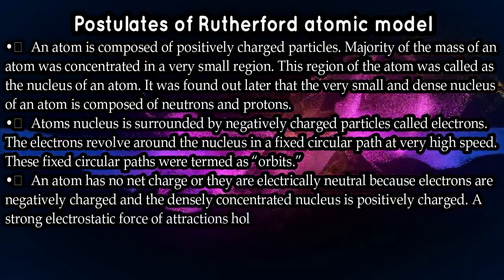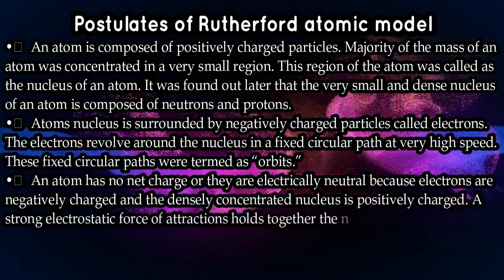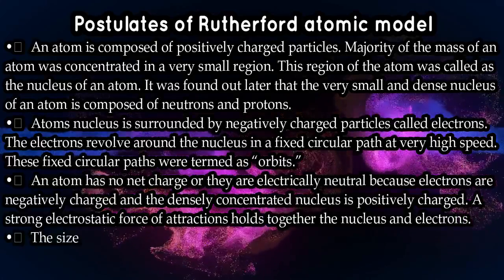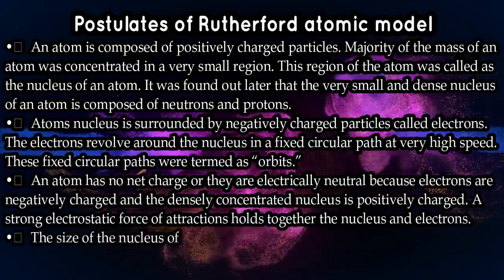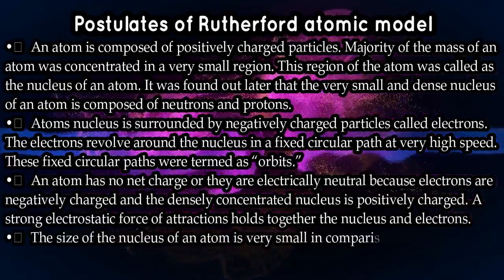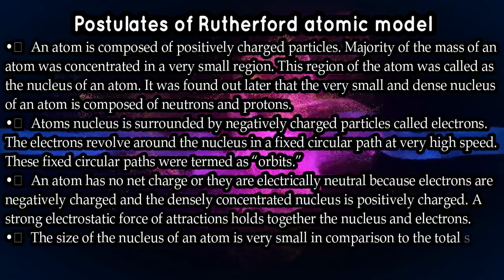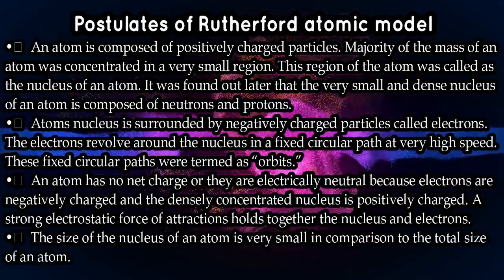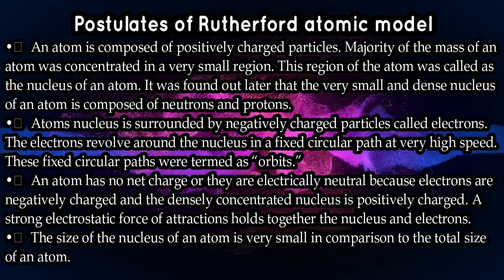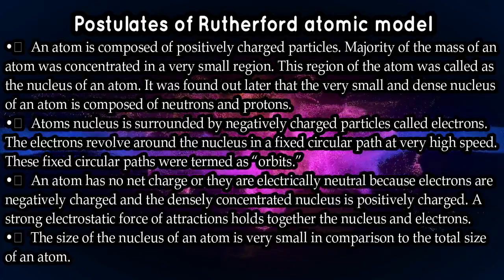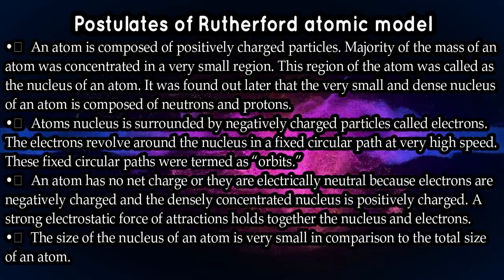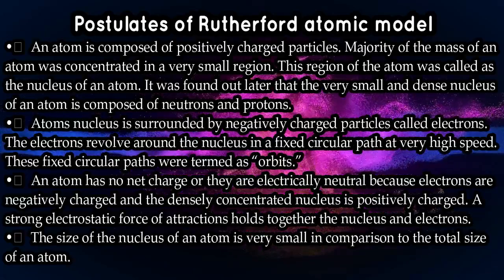And this revolving is not going on without proper arrangement, because otherwise the electrons would all be revolving in their own way and would just collide with each other, and some sort of destruction or blast may happen. But this is not going on. Basically, Rutherford said that there were fixed paths for these electrons to revolve, and these fixed paths were given a proper name, which was called orbits.